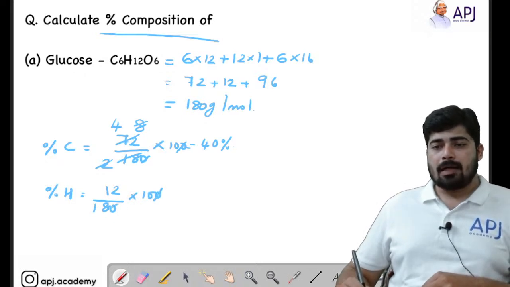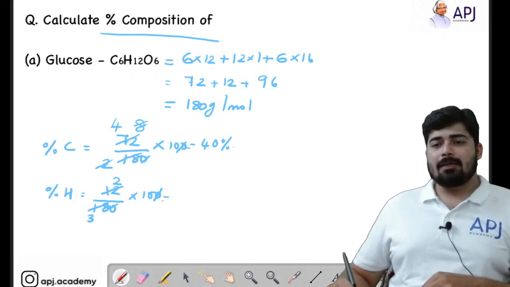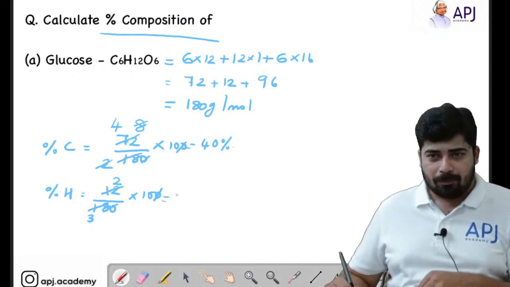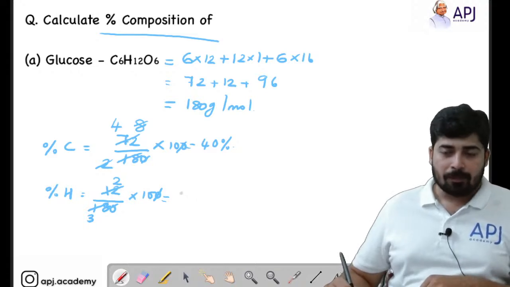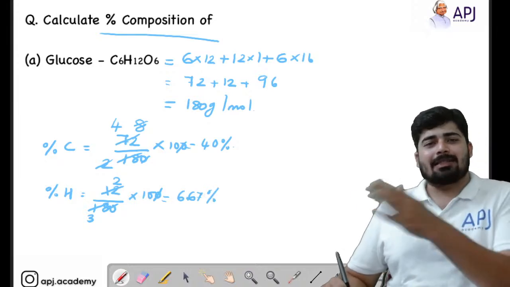We can cut this 12 by 6, that is 2, and here also cut it by 6, that is 3. So 2 by 3 into 10, and 2 by 3 is 0.67, right? So we will be getting 6.67%. It can be 0.6666, it goes like that.